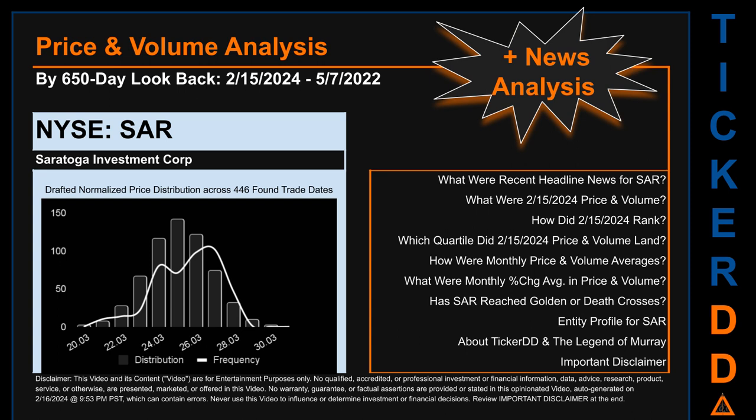The chart shown on this page is our initial attempt at studying the price for SAR after dynamically normalizing price distribution across those discovered trade dates. The bar chart is the generated distribution and the overlaid line graph, if it is generated, is the frequency of the prices on the x-axis. We will enhance this look-through as our AI model progresses in the next iteration.